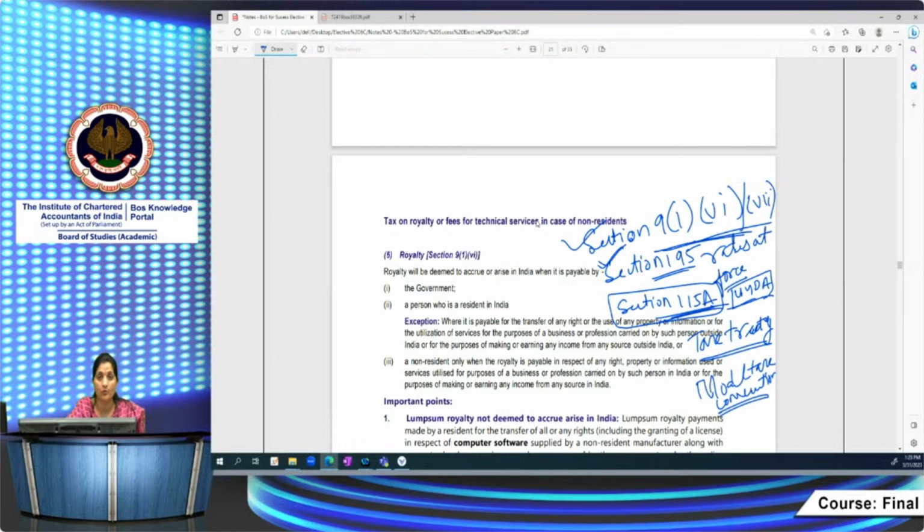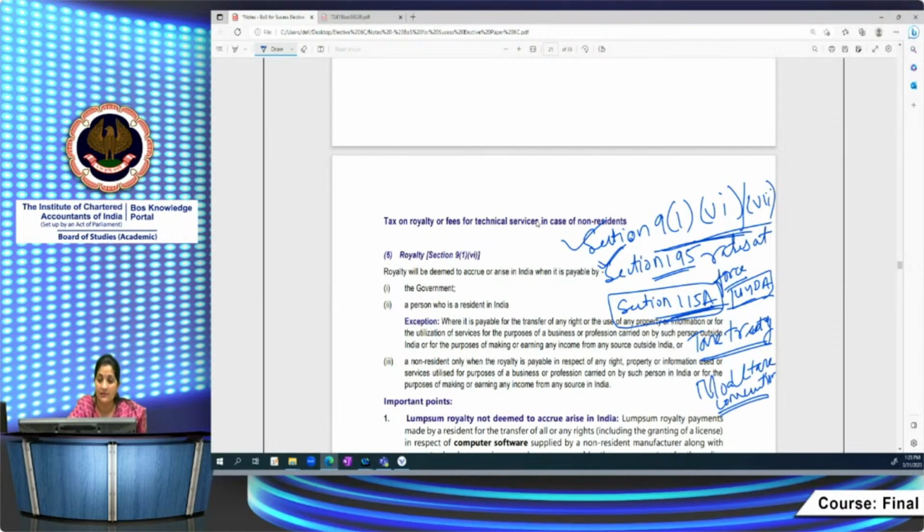Before determining the taxability, these sections should come into your mind: section 9(1)(vi) and (vii), section 195 in case the question relates to TDS, section 115A, section 44DA, comparing it with the tax treaties or the Model Tax Convention as the case may be.